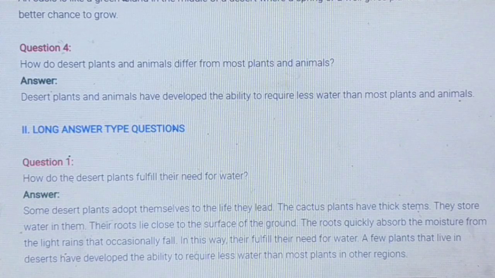How do desert plants fulfill their need for water? Some desert plants adapt themselves to the life they lead. The cactus plants have thick stems. They store water in them. Their roots lie close to the surface of the ground.